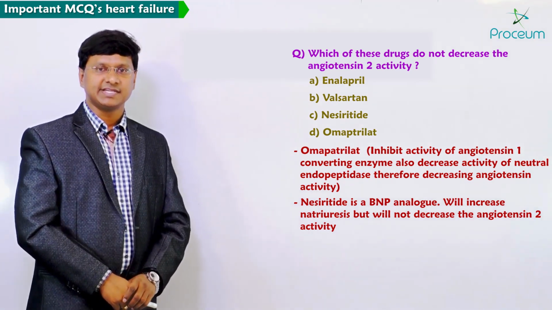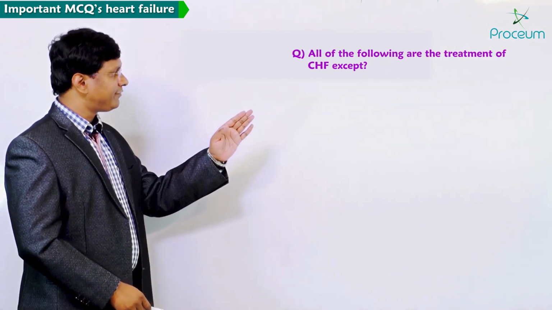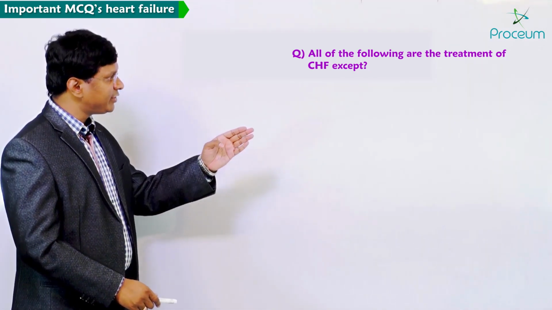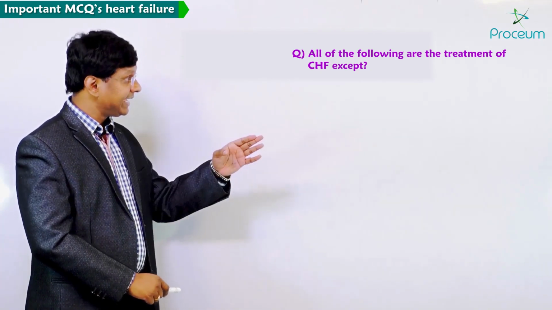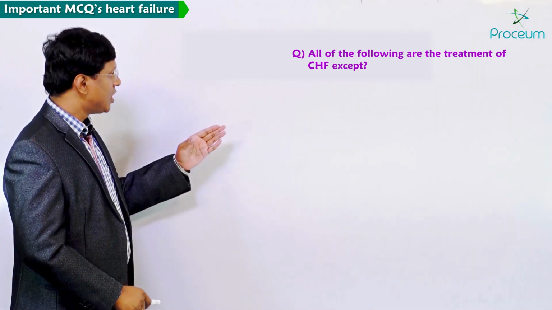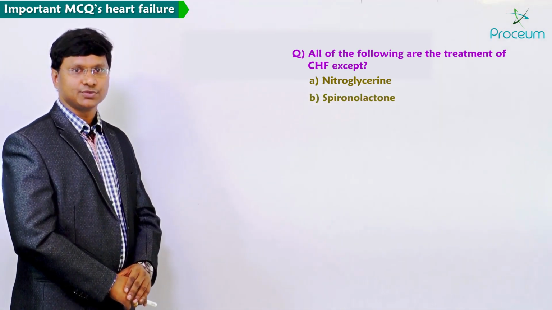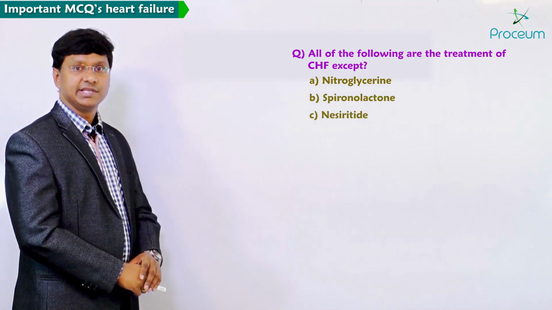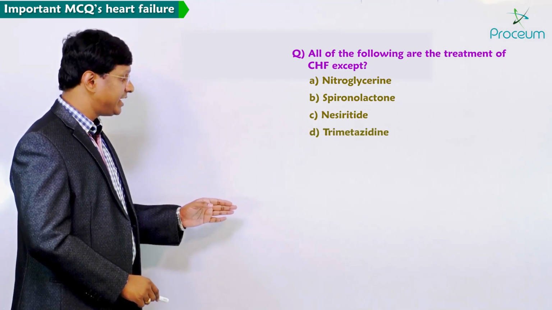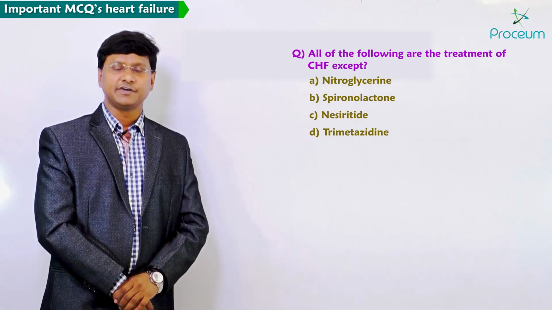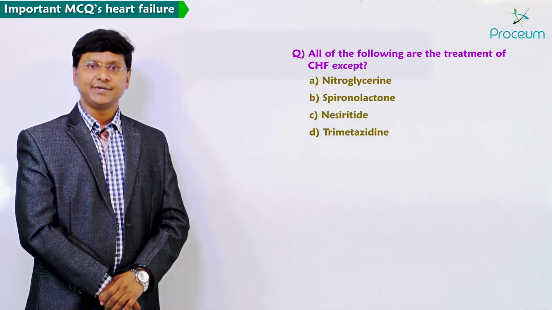Now if you take the next MCQ, all of the following drugs are used for the treatment of congestive heart failure except option A, nitroglycerin. Option B, spironolactone. Option C, nesiritide. Option D, trimetazidine. So you take the first option, nitroglycerin.